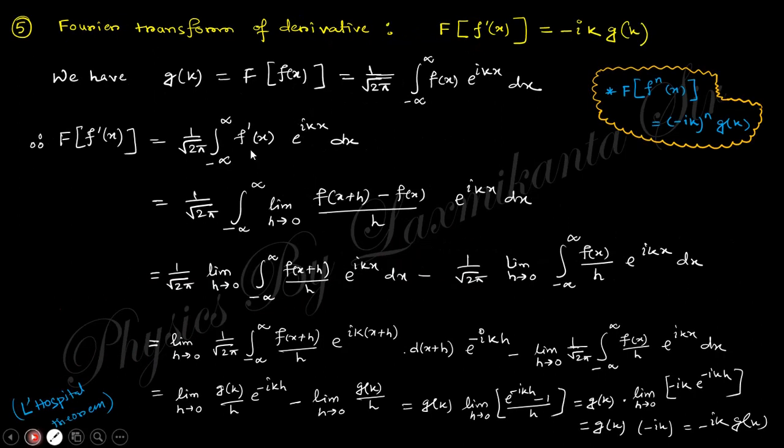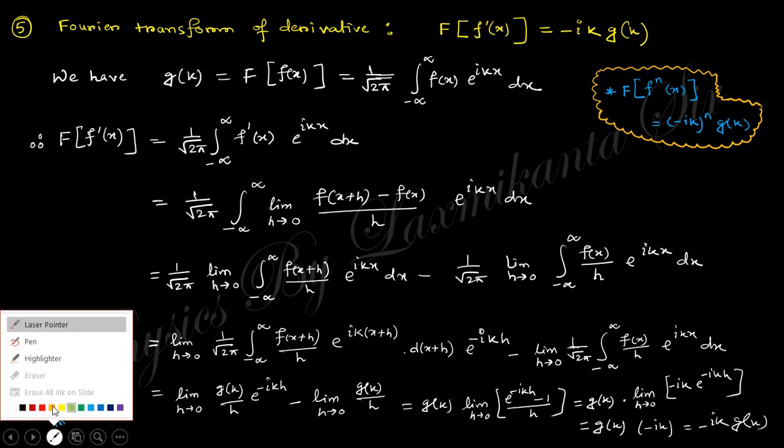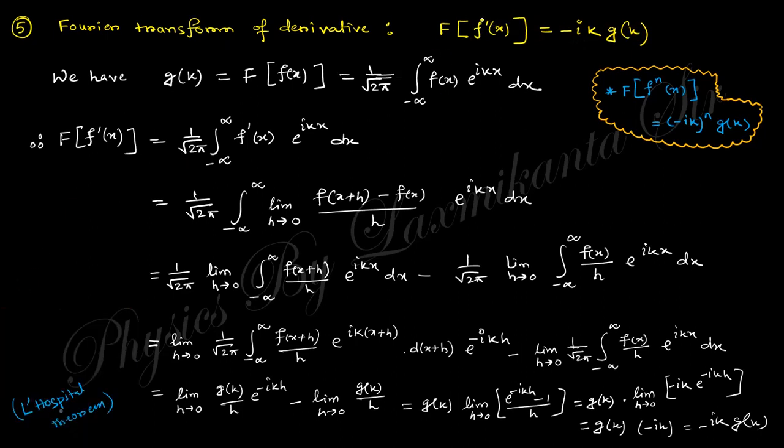Next property: the Fourier transform of f prime x equals minus i k g of k. This prime denotes the derivative. Clear? So the basic definition of Fourier transform is like that.